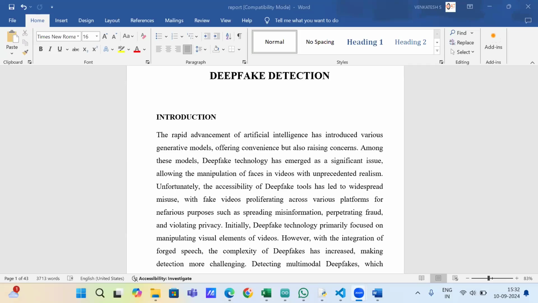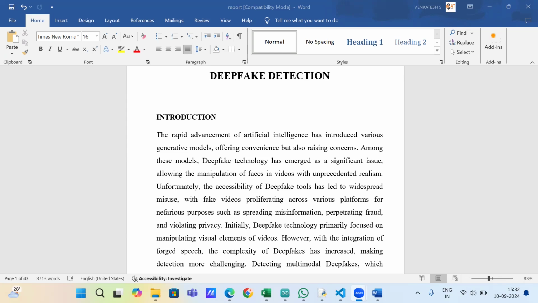Today we're going to see a demo of a deepfake detection project. Nowadays, the rapid advancement of artificial intelligence has introduced various generative models offering convenience but also raising concerns. Deepfakes pose several significant problems, ranging from ethical and legal issues to society and security concerns. Here are some of the major challenges associated with deepfakes: